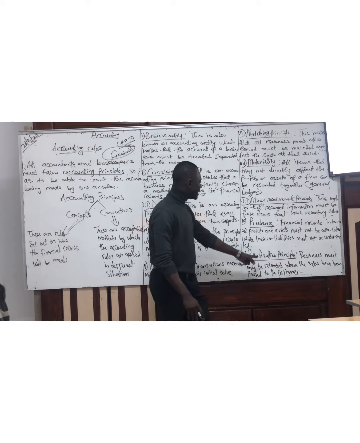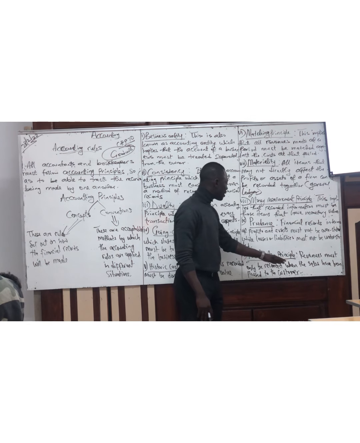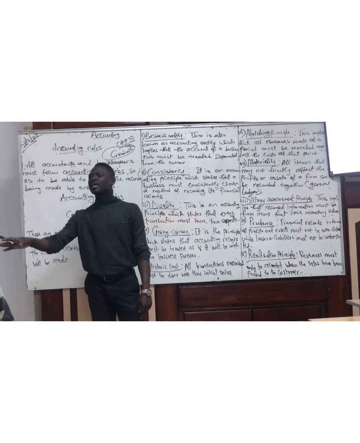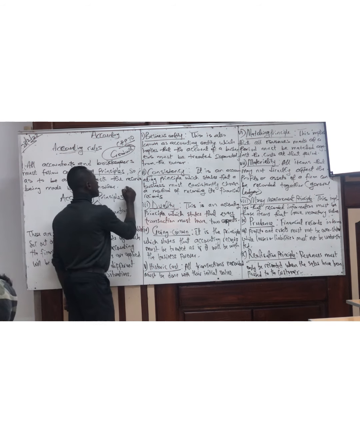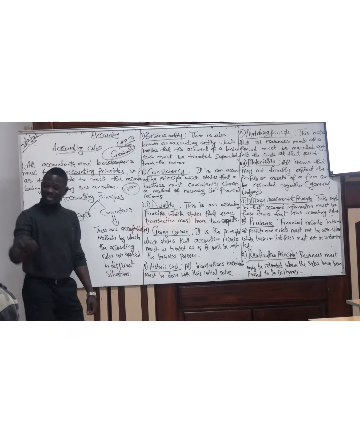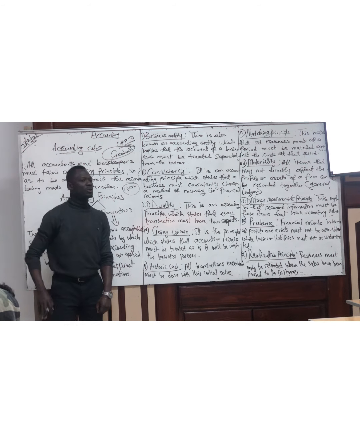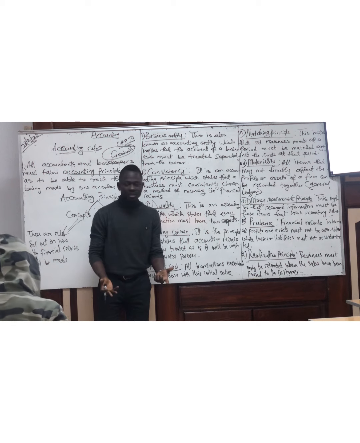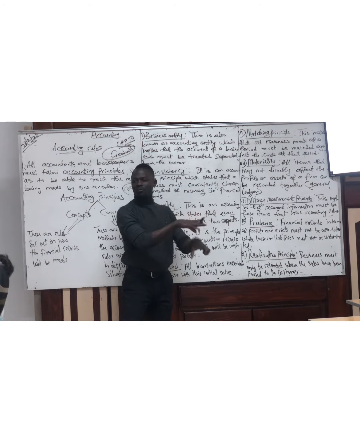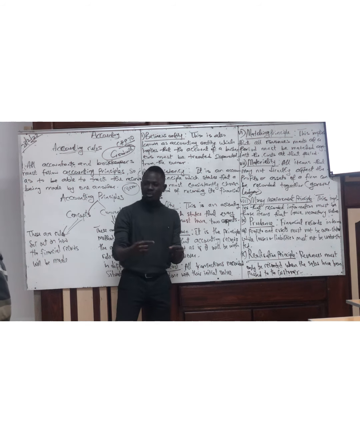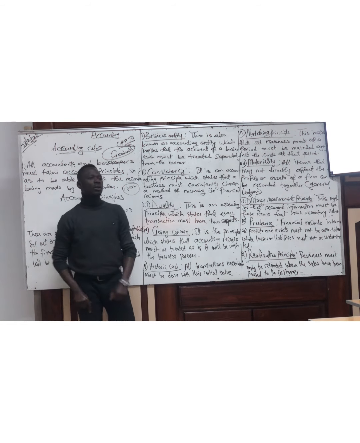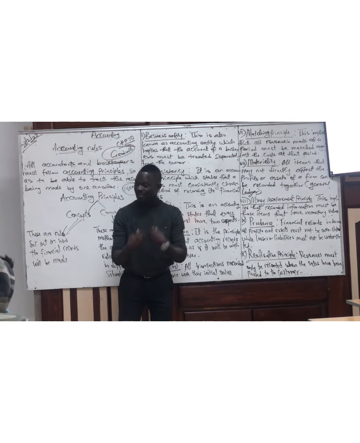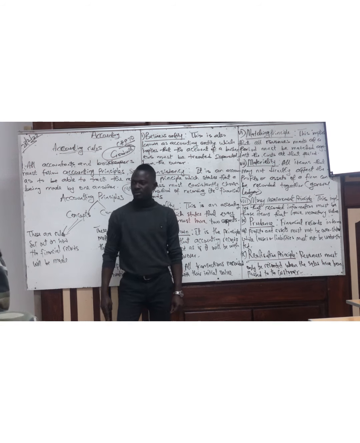And the last one, the realization principle. Revenue must only be recorded when the sale has been passed to the customer. Don't say, oh, we're going to make 10,000 today, and you record that 10,000 has been made today. Sell first before you make your record. Do you understand? Don't assume that you're going to make 5,000 and immediately you record 5,000. Before you do your record, the product would have been passed to the customer. That's what we call realization. That means you have realized the revenue before you recorded the revenue. Yes. Is it clear?